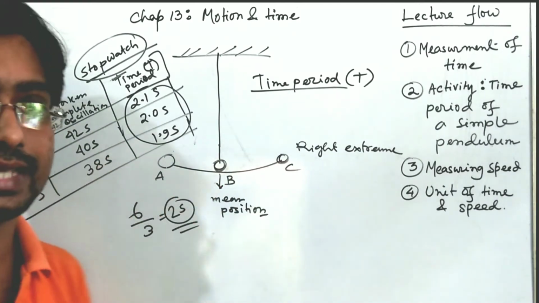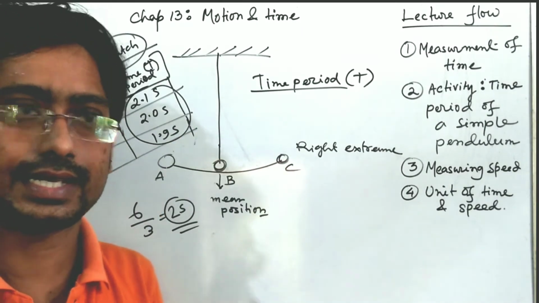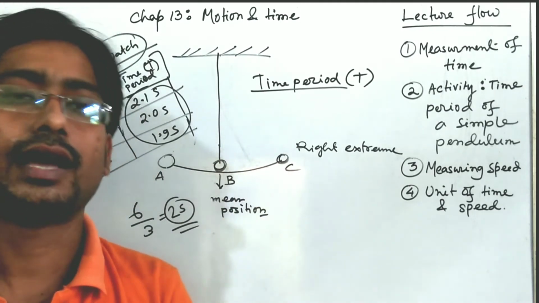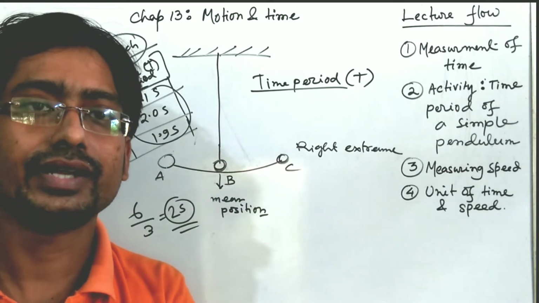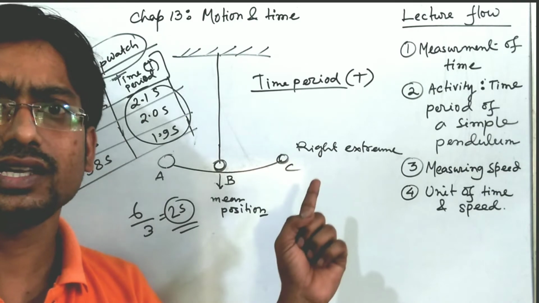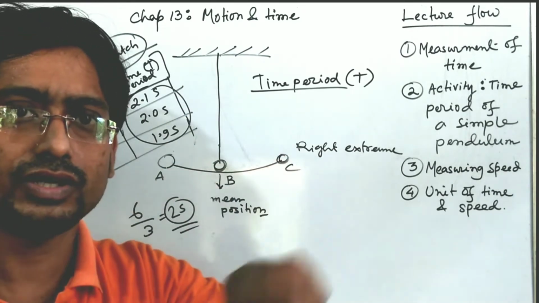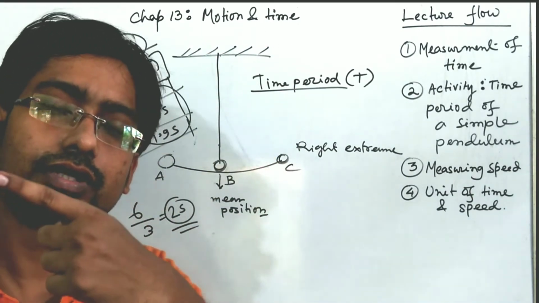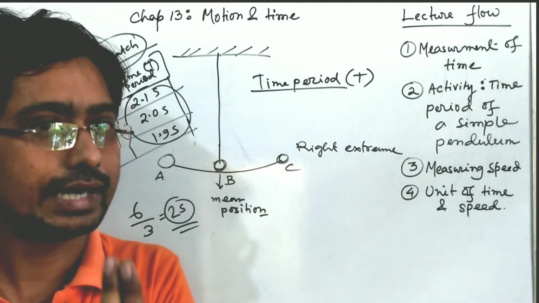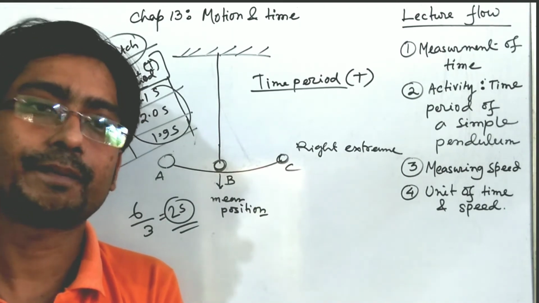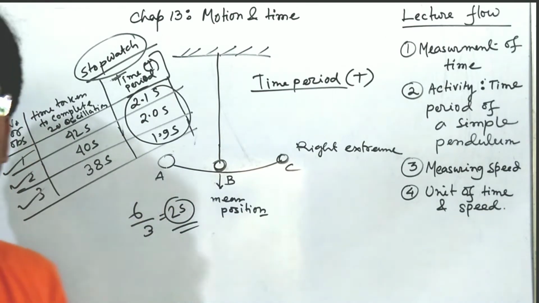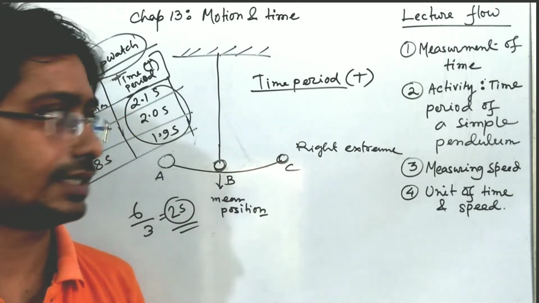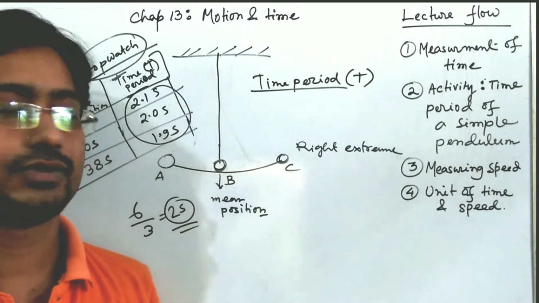So why is it essential, why is it necessary in this segment? It is necessary because by measuring the time period, we have made watches and wall clocks. The same thing has been applied there. There is a pendulum, and the pendulum does the same thing. Here we have taken one simple pendulum, and the company has also used a pendulum to measure time like that. So that is used for the measurement of time. I think you have understood the matter. So this is the activity, how we have used the time.